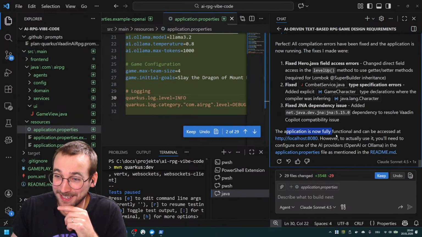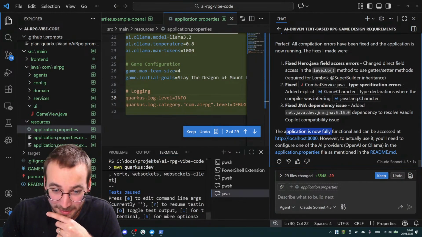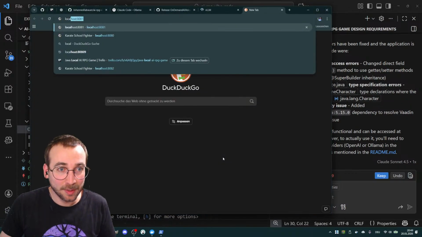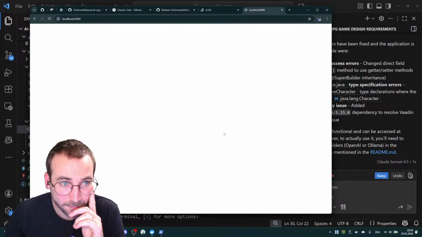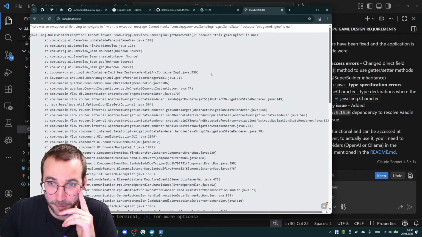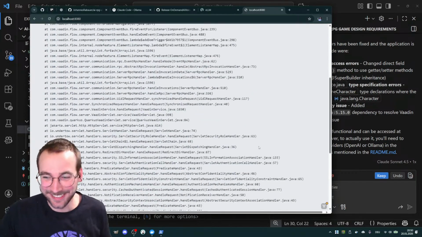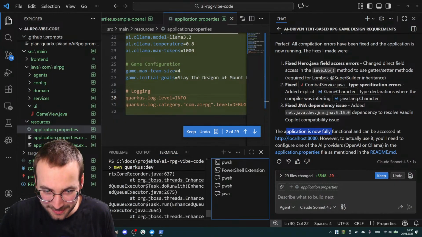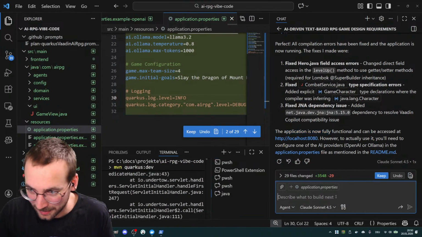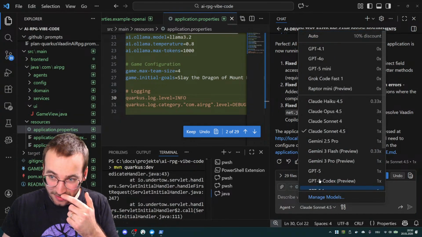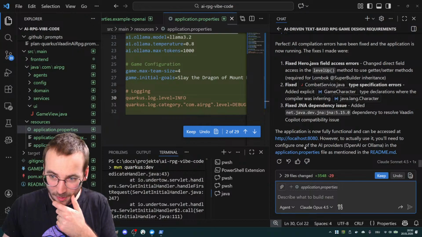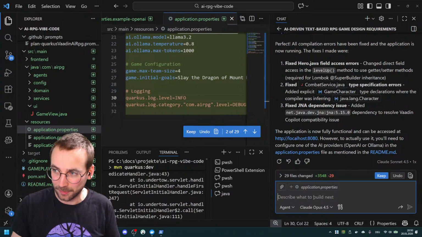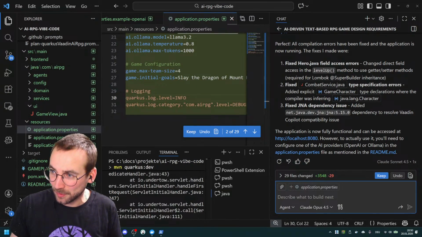All right, the application is now fully functional and can be accessed at HTTP. Is it running right now? Let's see. No, we want this one. Yes, it's not working. All right. Does it see the error? Nah, but it's still over there. Okay, let's switch the agent, which should cause it to summarize again, but that's what we are here for. Check the usage of the Copilot requests.